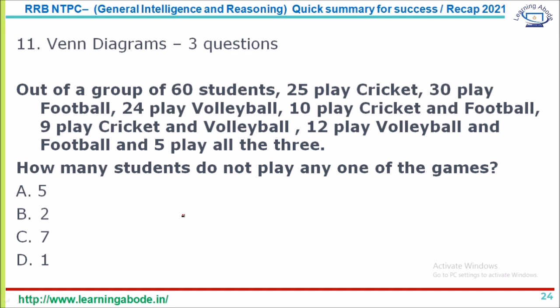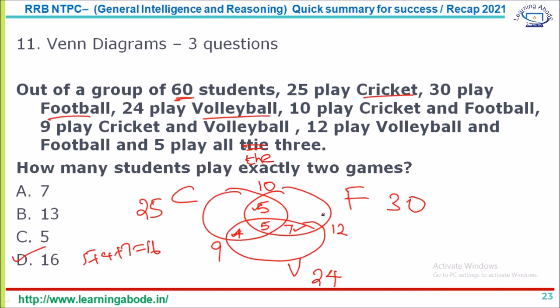Now what is the next question? How many students do not play any of the 3 games? We need the total number of people who play at least one of the 3 games. Which means the cricket circle is 25, and the common area is 14, so this is 11, and football circle is 30, common area is 17, so this is 13, and volleyball circle is 24, common area is 16, so this is 8.